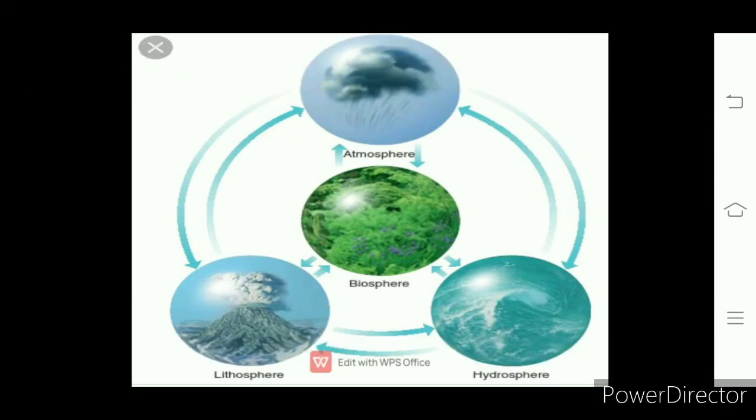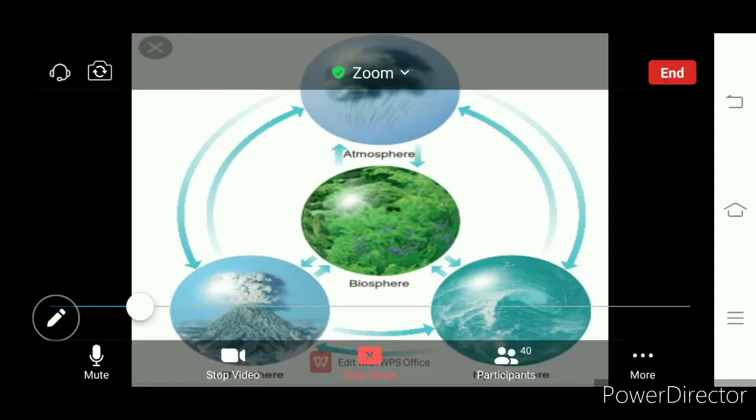In the initial stage, when the earth evolved, three layers came to the earth: the crust, mantle and core, which we studied.